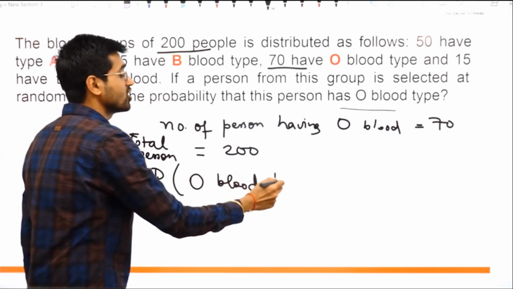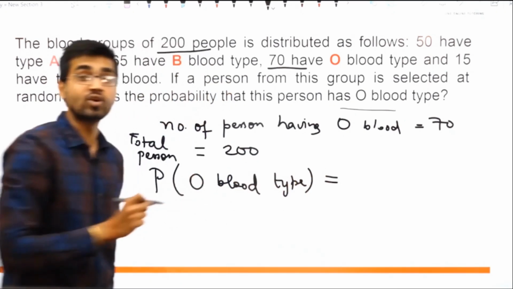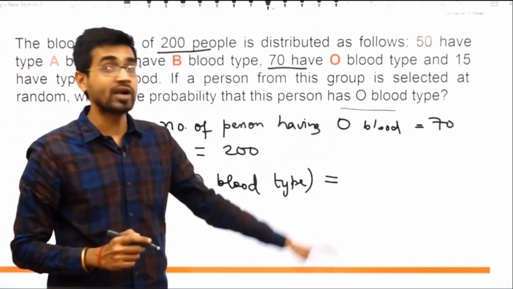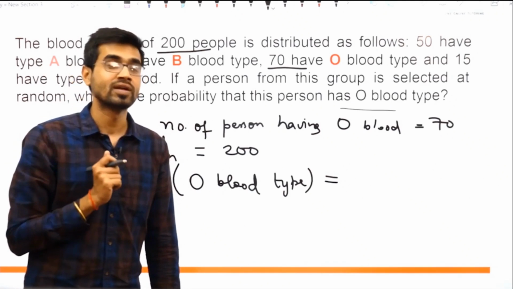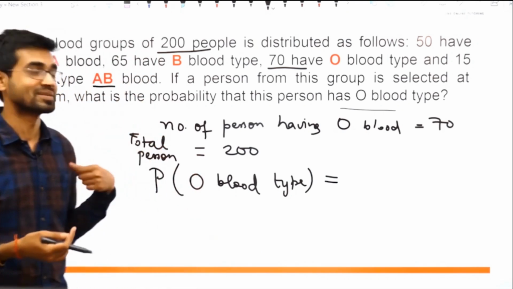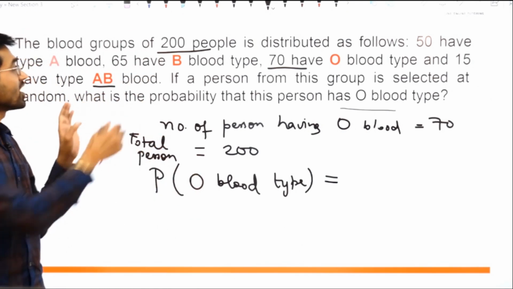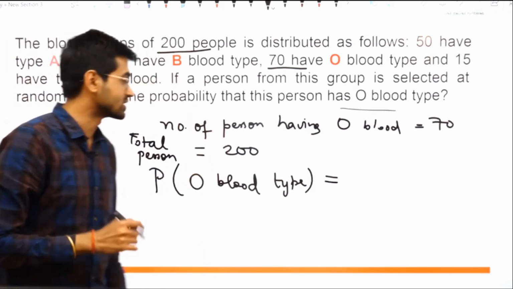You know O is a very common blood group. O is also called a universal donor. He can donate blood to anyone. So if you are O blood type, you are a universal donor. And AB is kind of a universal acceptor. He can accept from anyone. Any blood group can give blood to AB group people. Okay, remember, this is a very important question, a real life problem.